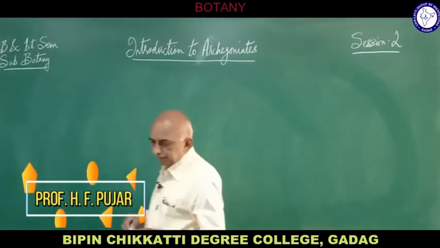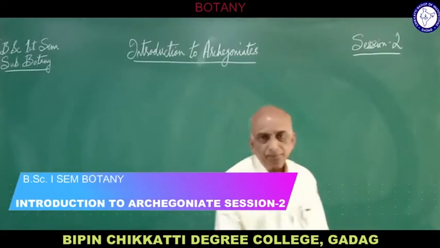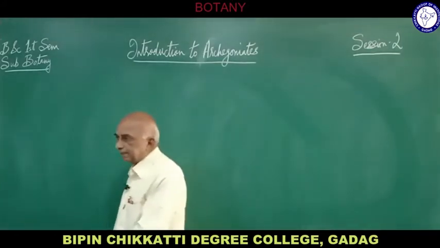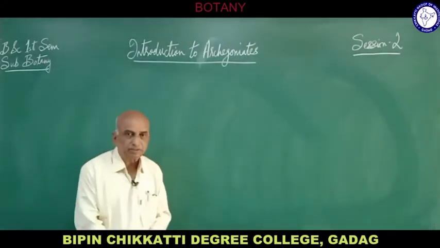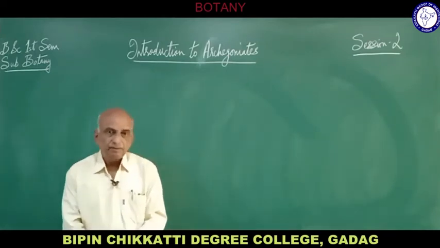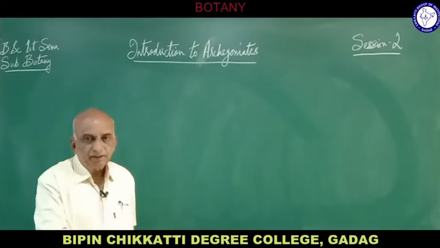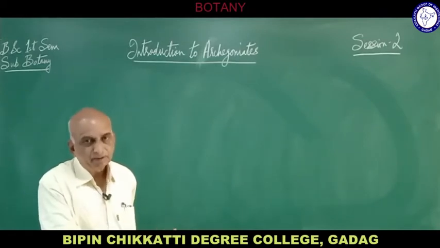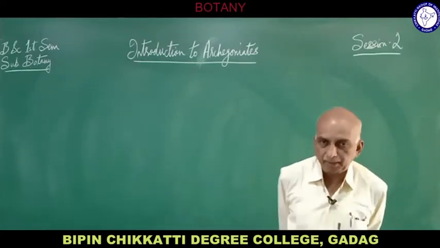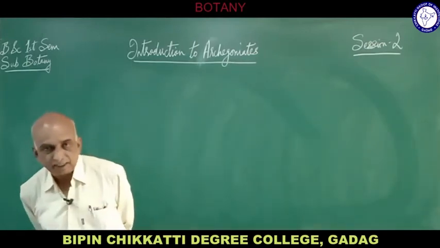Introduction to the Archegoniates. We have studied algae and fungi in the previous part, so what are Archegoniates? Archegoniates are one group of plants which contain Archegonia, the female reproductive organ. In a simple way, Archegoniates are bryophytes, pteridophytes and gymnosperms, not angiosperms, because in angiosperms the archegonium is developed and we call it the ovary, ovule and embryo sac.